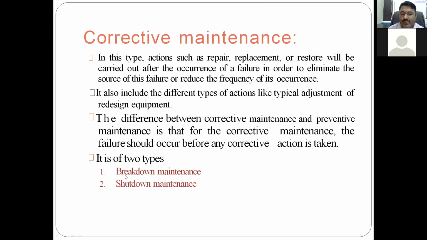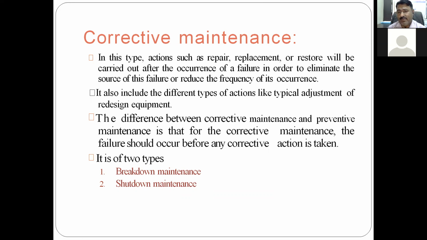Then corrective maintenance. So now we will discuss corrective maintenance. In this type, actions such as repair, replacement, or restoration are carried out after the occurrence of a failure, in order to eliminate the source of this failure or reduce the frequency of its occurrence. Very, very important. It is the activity of repair, replacement, or restoration after the occurrence of failure. So in corrective maintenance, some part fails, a machine is not working, something has happened. After the occurrence, this step is taken. So this is very important.